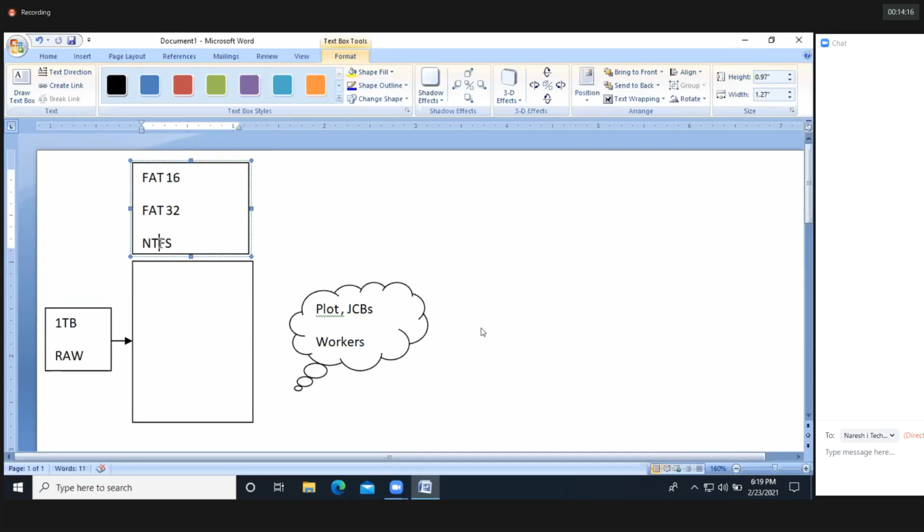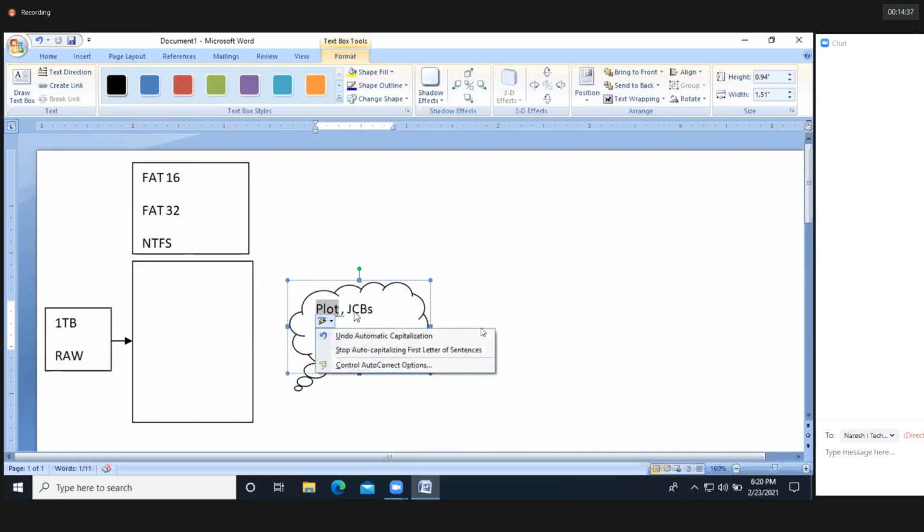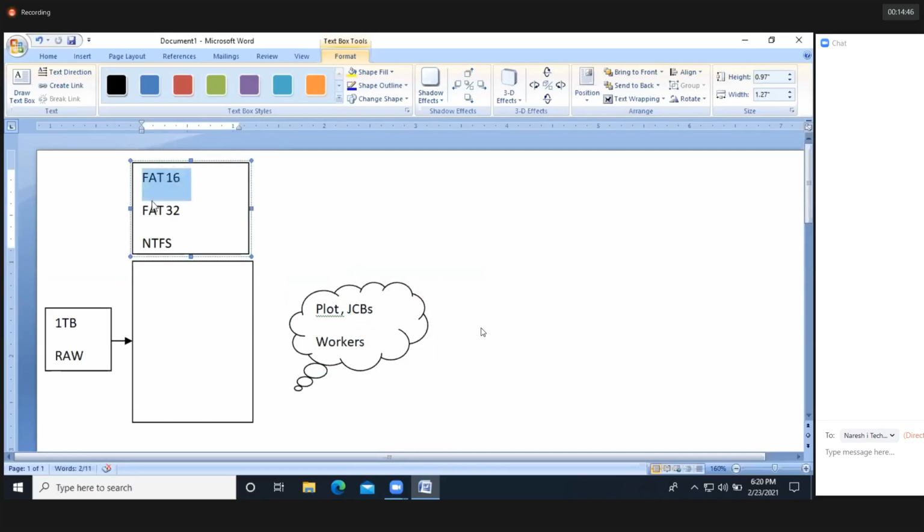Now, what are the differences between FAT and the NTFS file system? FAT doesn't have file and folder security, guys. For example, if I try to clean the plot with the help of workers, it will take a long time. Instead of calling workers, if I call machinery, they will clean the plot within a day itself. I hope you got it. So these are the workers, FAT16 and FAT32. NTFS is the JCB. Now, what is the difference between FAT16, FAT32 and NTFS in a sense?